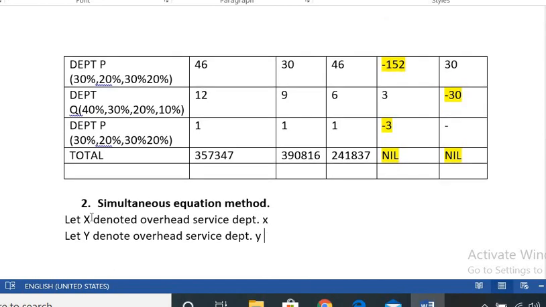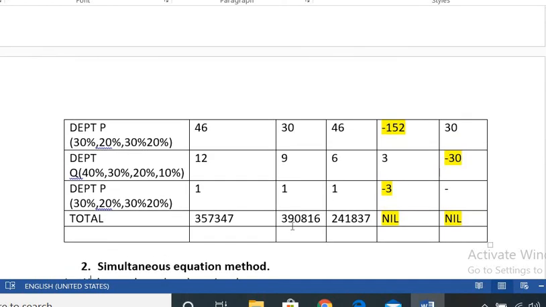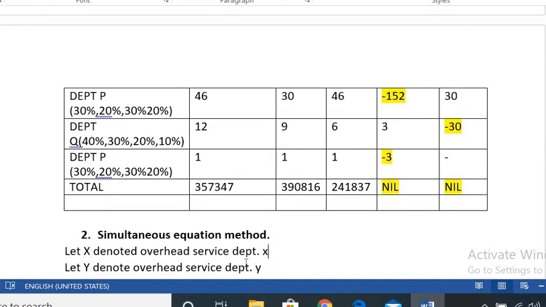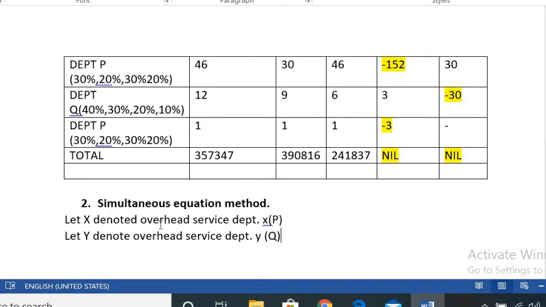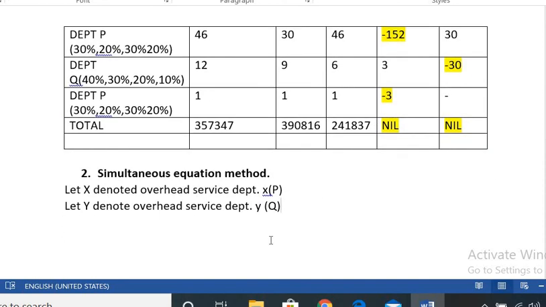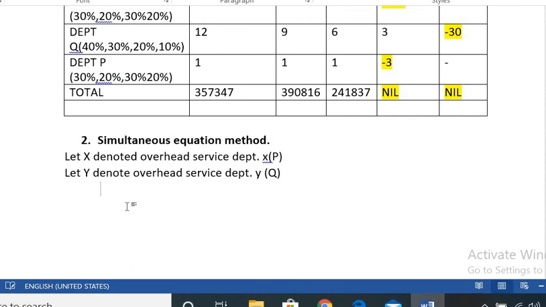So let X mean here P, and Y means Q. Don't confuse. So let the X denote the overhead of service department X. X in the sense means P, and let the Y denote the overhead of service department Y means Q. So there are two service departments, X and Y, that is P and Q. I will take the X and Y values. So let us begin the problem.